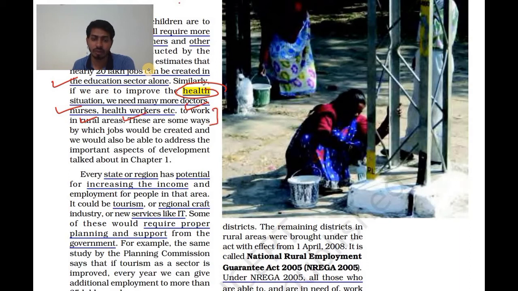So above we have discussed some of the ways by which jobs would be created, and we would also be able to address the important aspect of the development talked about in chapter number 1. So all these things show how employment can be generated. Employment can be generated in health and education. Industries can be opened, storehouses can be opened, agriculture-related industries can be opened, and many more things. Construction, for example, infrastructure development like dams and roads. There also you will require people to provide their services.